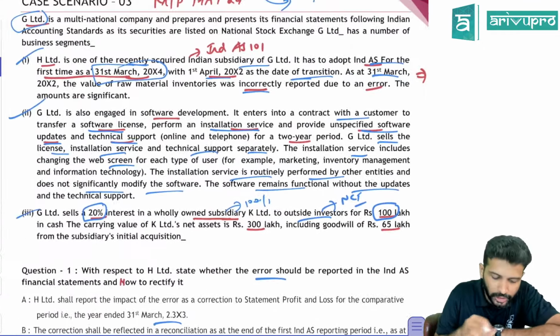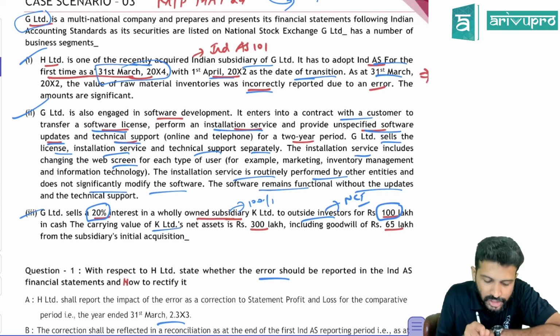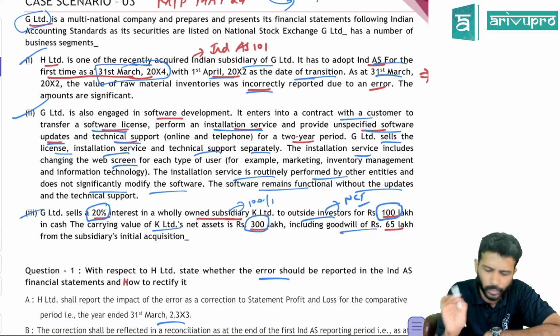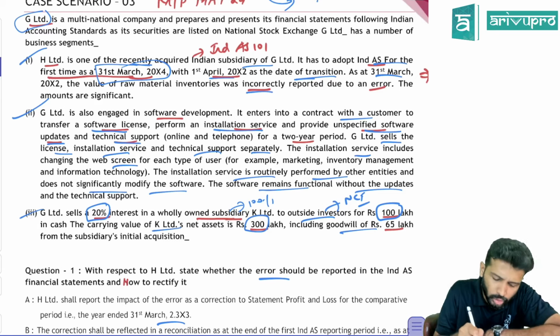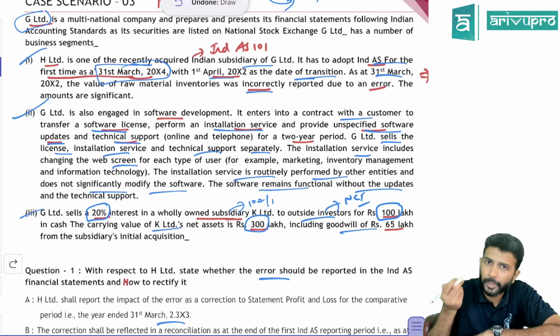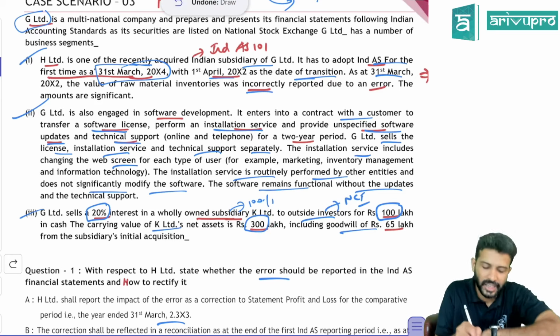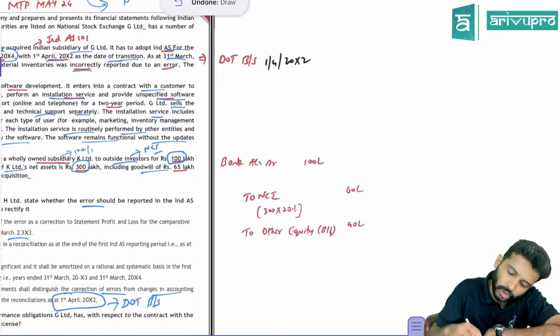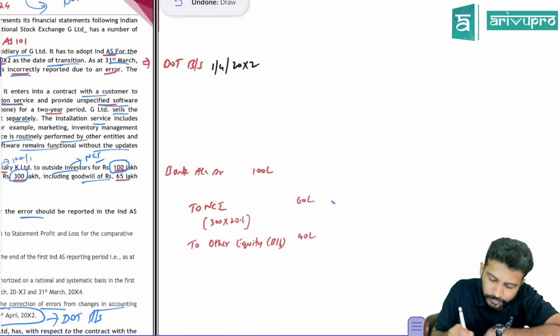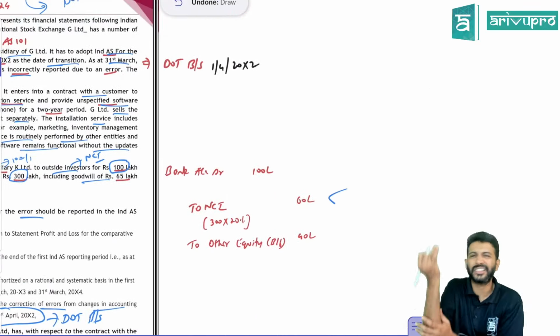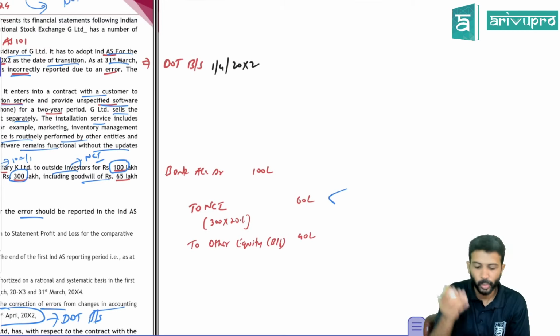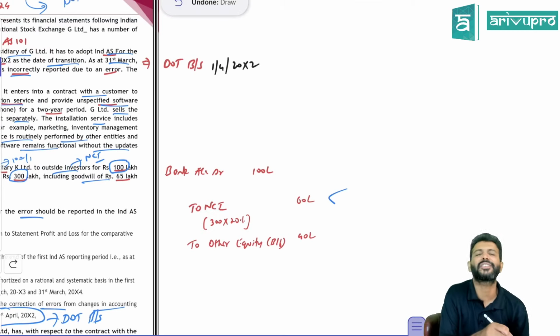So on this date of sale, do you know the net assets? The carrying amount of net assets of this company was 300 lakh, including goodwill. It should include the entire value. So total net assets is 300 lakh. How much stake did you sell? 20%. So NCI has a 20% claim on these net assets now. So what is 20% of 300? 60 lakh. So 60 lakh is the worth of the investment, because the total worth of the company is 300 lakh.